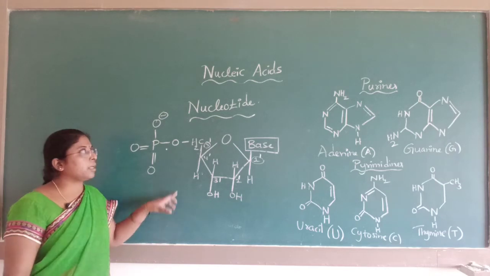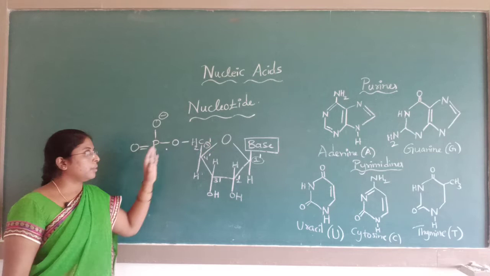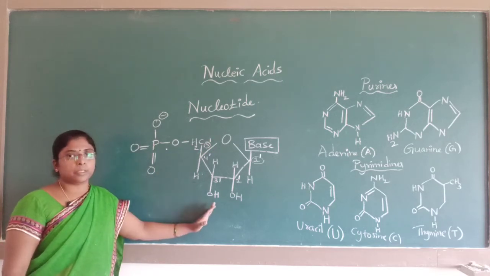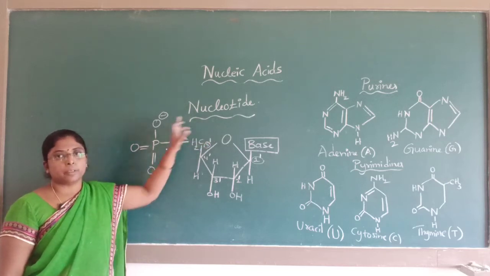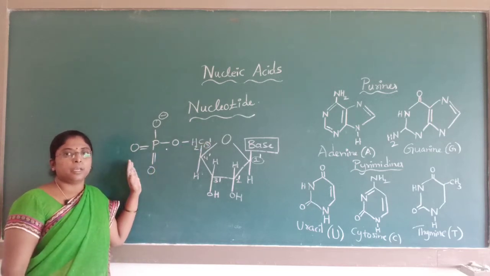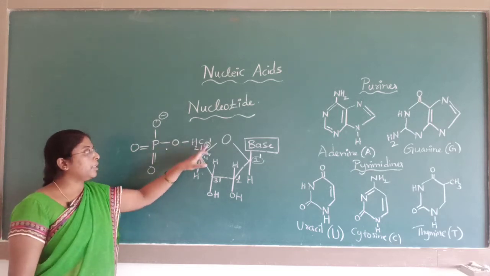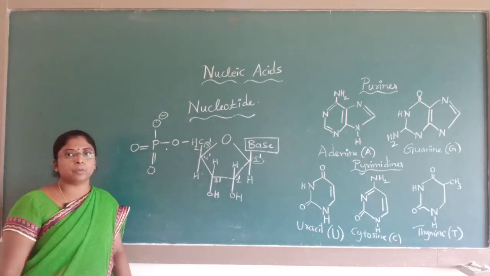This is known as a nucleotide. What are nucleotides? The phosphoester and the nucleoside combine together to form a nucleotide. When the phosphoester linkage is formed with the 5' position of the nucleoside, it forms a nucleotide.